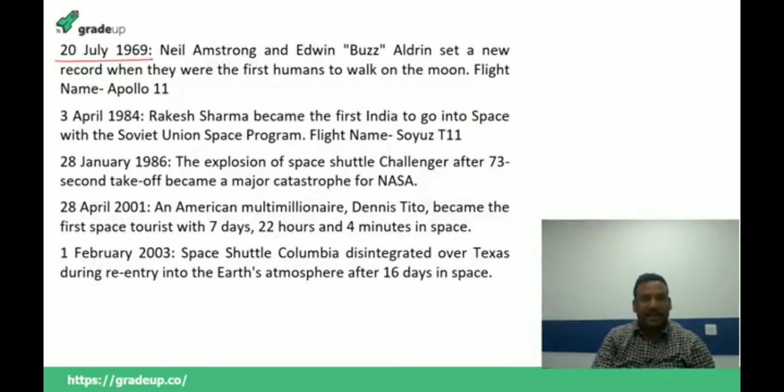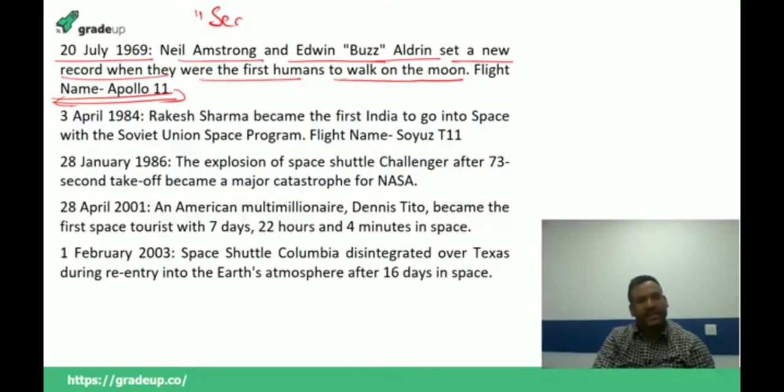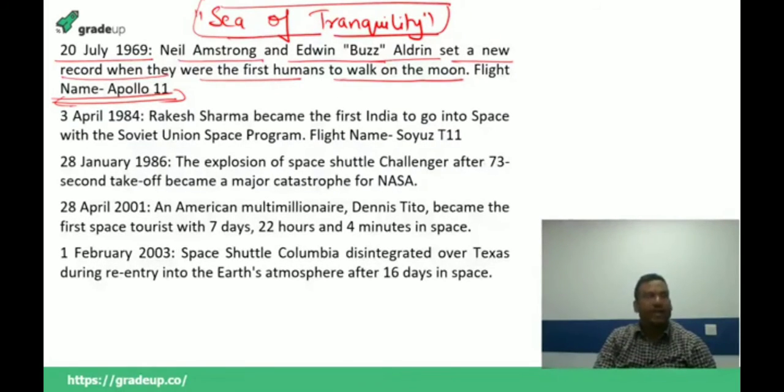In 1969, Neil Armstrong and Edwin Buzz Aldrin set a new record when they were the first humans to walk on the moon. And the flight they went on was known by the name of Apollo 11. There is a very important question that has been asked in examinations: what is the Sea of Tranquility? So let me tell you that the Sea of Tranquility is a place on the moon where Apollo 11 landed.